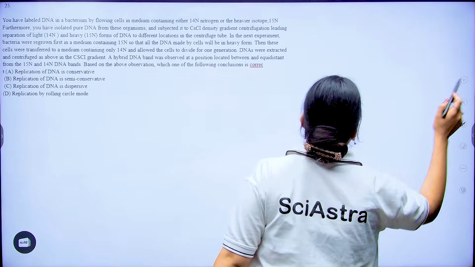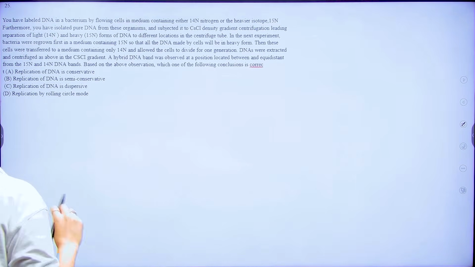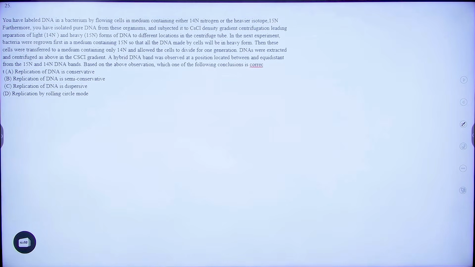Alright. Now let's look at your next question. This question says that you have labeled DNA in a bacterium by growing cells in medium containing either light or heavy isotope. Furthermore, you have isolated pure DNA from these organisms and subjected it to CsCl density gradient, leading to separation of light and heavy forms of DNA. So this is your experiment.